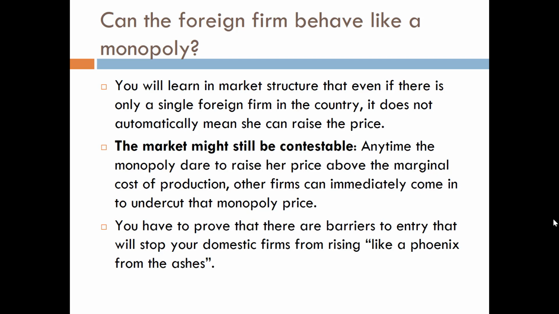So if the cost of production is 500, and the foreign firm charges a monopoly price of $1,000, the domestic firms who are trying to accuse the foreign firm of dumping must prove that the domestic firm cannot come back in and try to charge a price between 500 and 1,000. So the point is that even if the foreign firm achieves the monopoly, it does not automatically mean that they can charge a monopoly price. The domestic firm must prove that somehow, once they are driven out of the market, there are now barriers to entry that will stop them from coming back in.